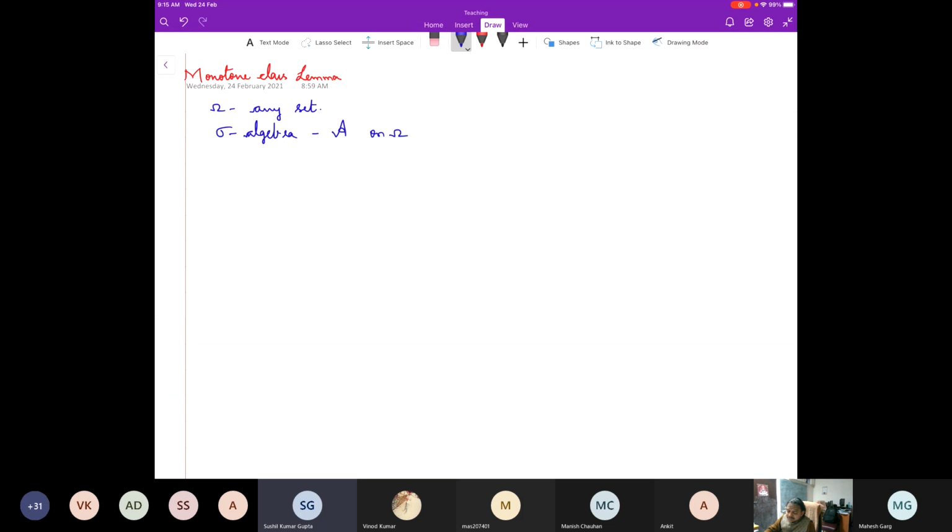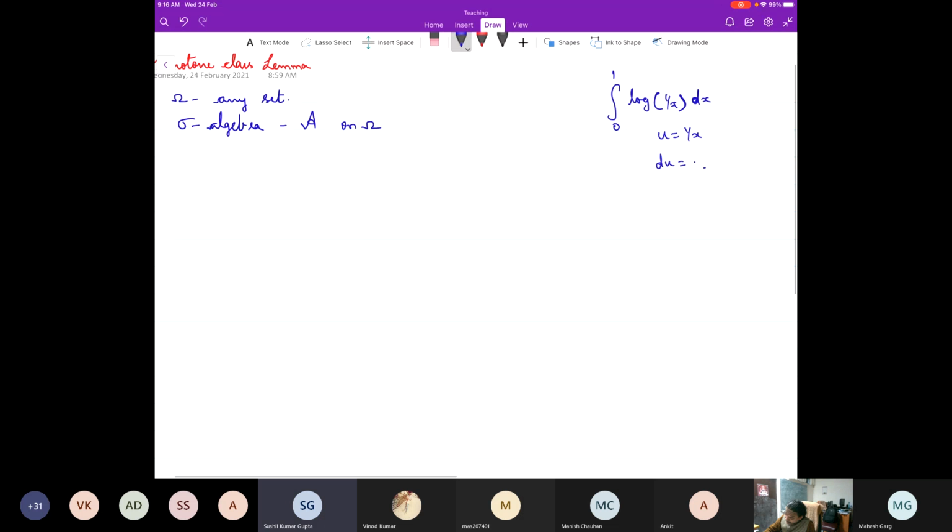Our expression is integral 0 to 1 log 1 upon x dx. What will be du? Du is minus 1 upon x square. And sir, I can also rewrite x equal to 1 upon u.